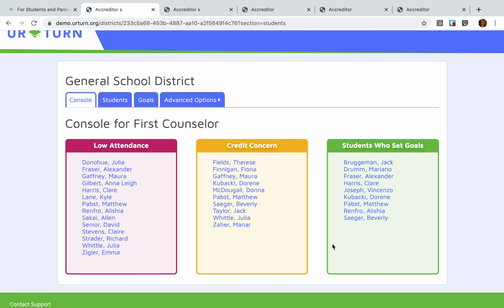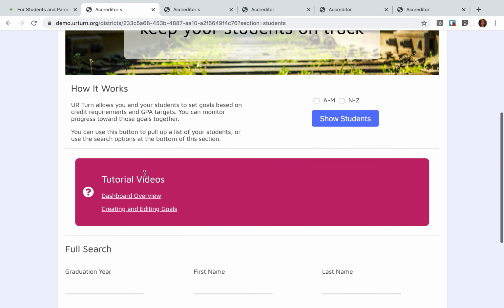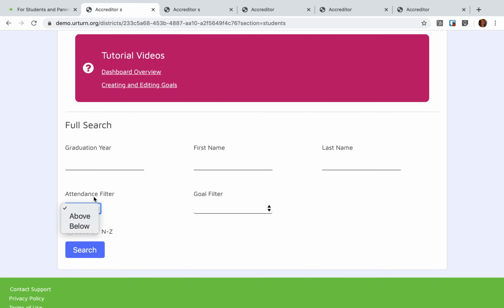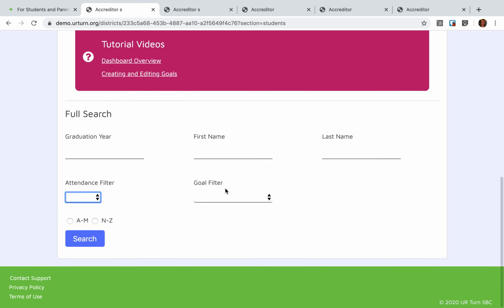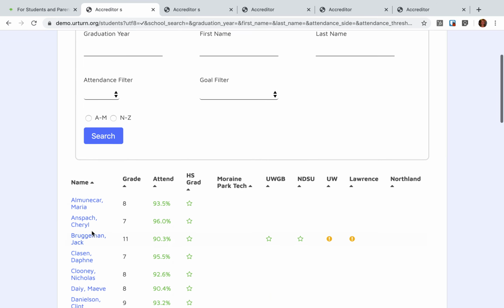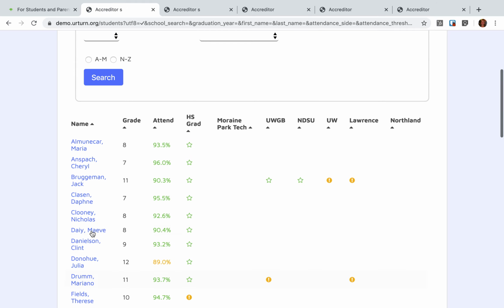As well, in the good news category, Your Turn tracks students who have set goals for themselves. Counselors can sort students by a variety of different methods. They can track by graduation year, by the student's last name, or whether they are above or below the attendance concern, or whether they have set goals. Let's just take a look at a list of all of the students that a counselor is assigned to.